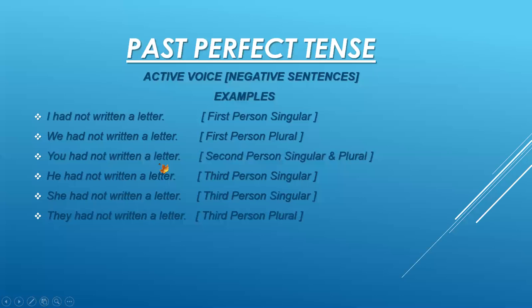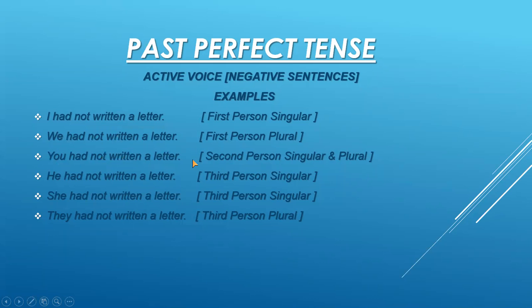Now I'm showing you the examples for the active voice sentences here. I had not written a letter. We had not written a letter. Full stop. You can see that for first person singular and first person plural, these examples are given here. And for all the subjects, all the pronouns, that is I, we, you, he, she, they, I have written the helping verb had because we have no other option. We had not written a letter and not is placed after the helping verb.